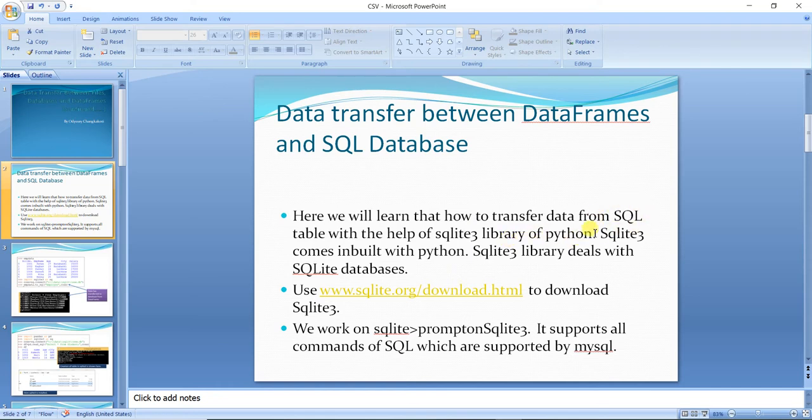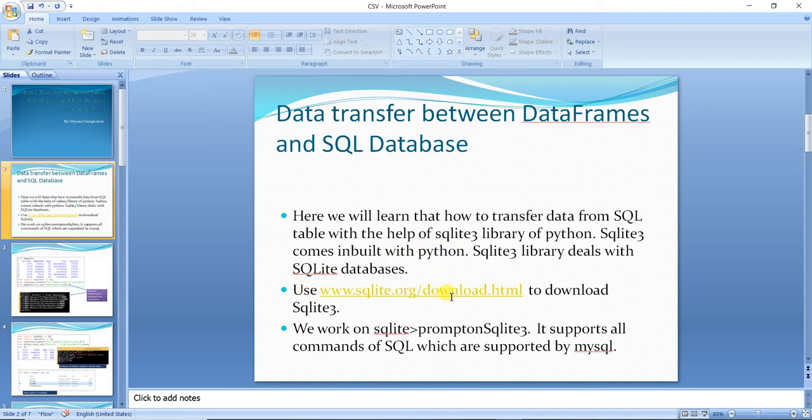Okay, so this sqlite3 already comes inbuilt with Python, so you don't have to install it using the pip command, and it deals with the SQLite databases. It is almost similar to MySQL, because whatever commands you have been using in MySQL, the same commands you will be using here also.